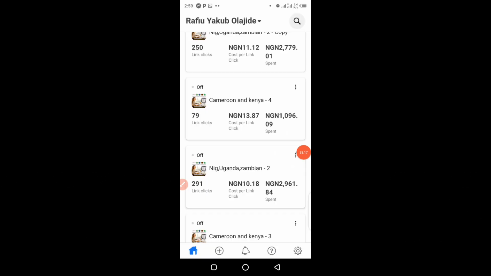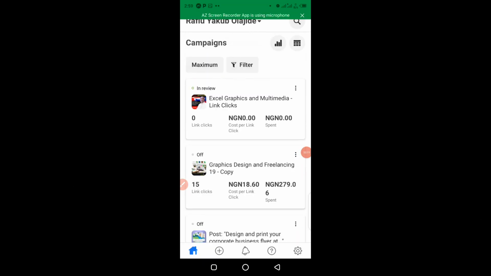So these are just the process. You can see that the ad is under review. Once they approve it, it will change from review to active. That is just the process without any stress.